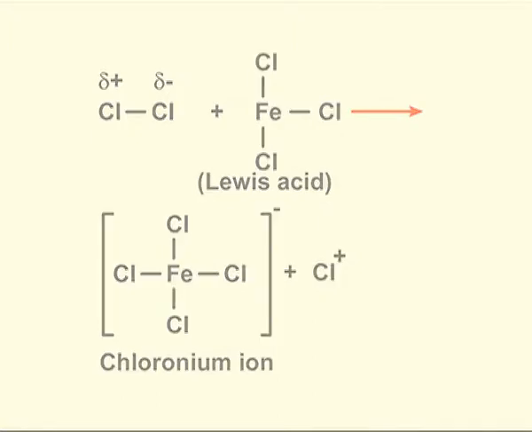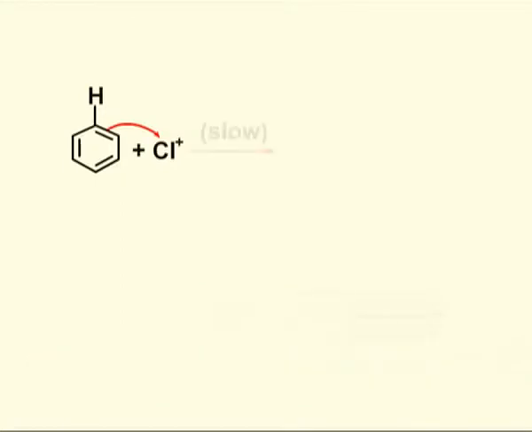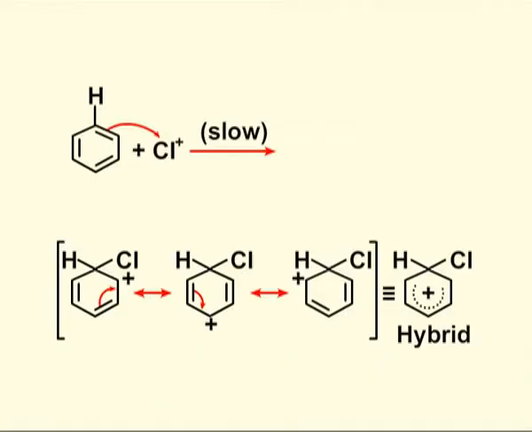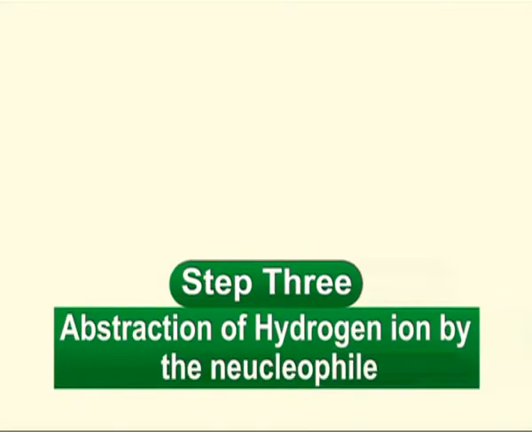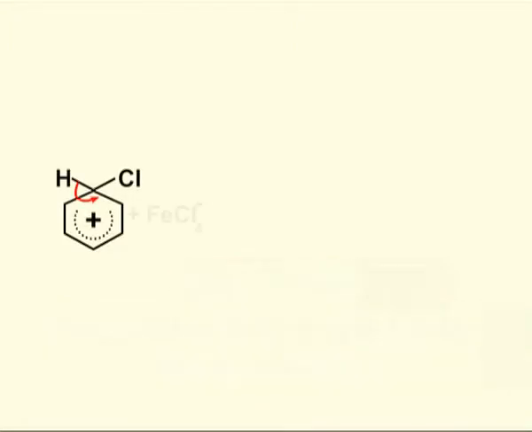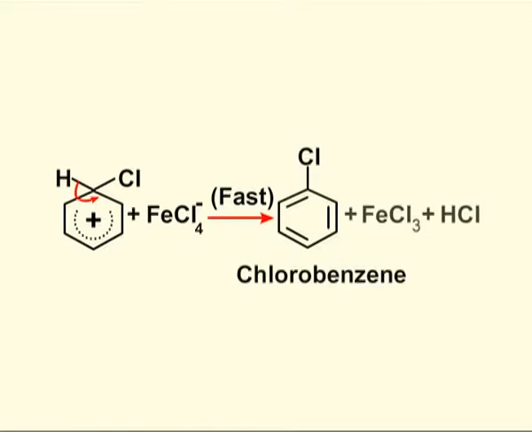Let us discuss step 2. The second step includes attack of electrophile on the ring. The electrophile attacks the ring to form a carbocation intermediate which gets resonance stabilized. We will now discuss the third step, which is abstraction of hydrogen ion by the nucleophile. The hybrid loses a hydrogen ion to the nucleophile FeCl4 negative in a fast step.